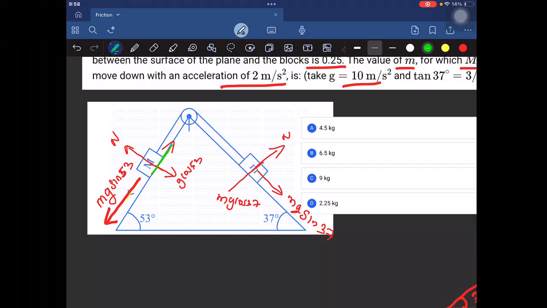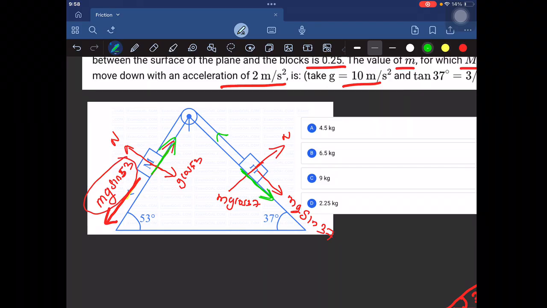Now I'm just going to conclude. The frictional force always acts against the relative motion. Note that point. If the applied force is less than the limiting value of static friction, the acceleration of the system will be equal to 0.